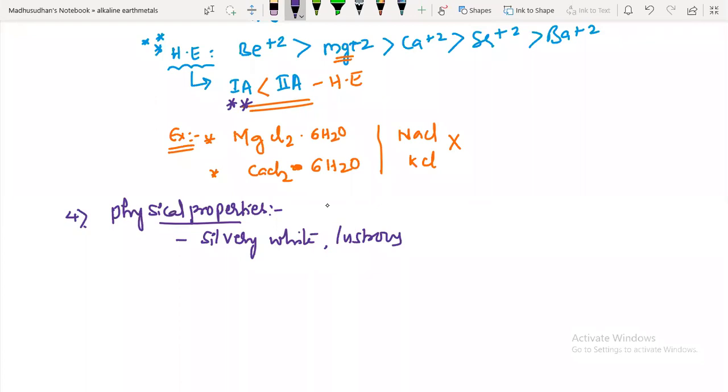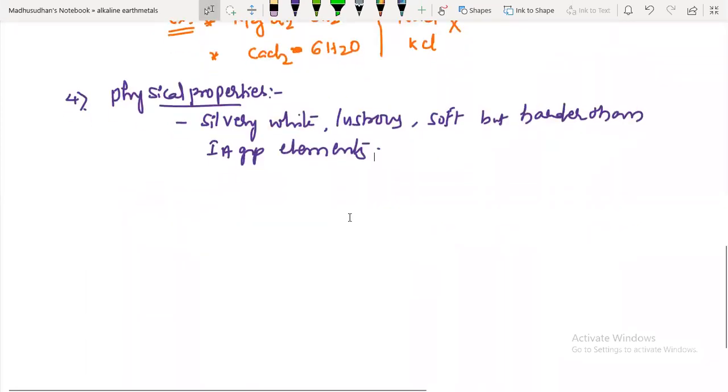Lustrous means they are shining in nature. And they are soft, but harder than first A group elements. This is the first physical property.